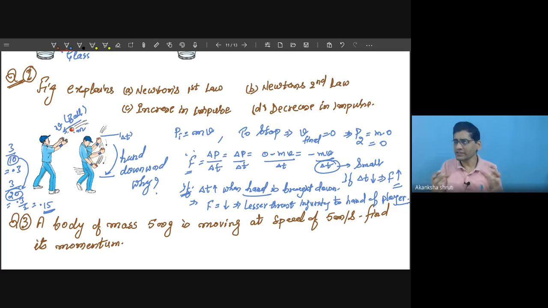Your hand will not experience that much force, so you will not feel any kind of beaten experience. Okay, so to do this, the player is increasing the time to stop the ball by bringing the hand downward.